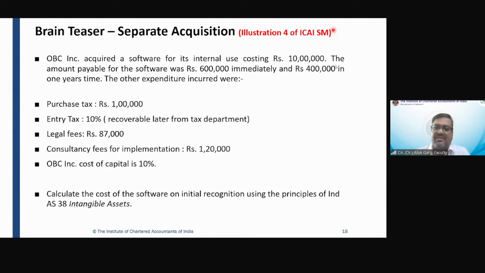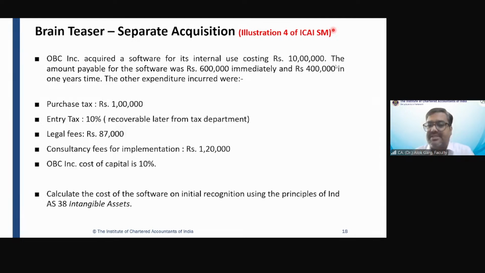So let's solve this question. What cash am I paying upfront? I am paying upfront cash of rupees 6 lakh and 4 lakh divided by 1.1, which is 3,63,636. So what is my cost of the asset? My purchase price, not cost of the asset, is 9,63,636, right? But I have to pay 10 lakh rupees. So the remaining 36,364 rupees will go to the interest in the P&L.